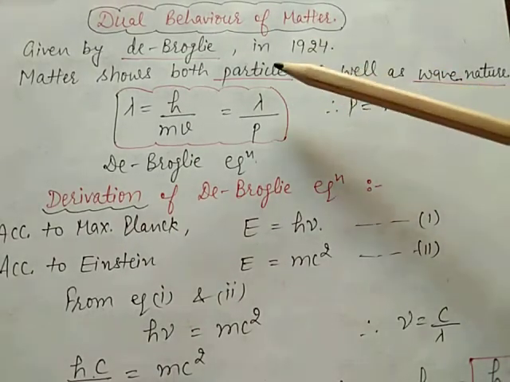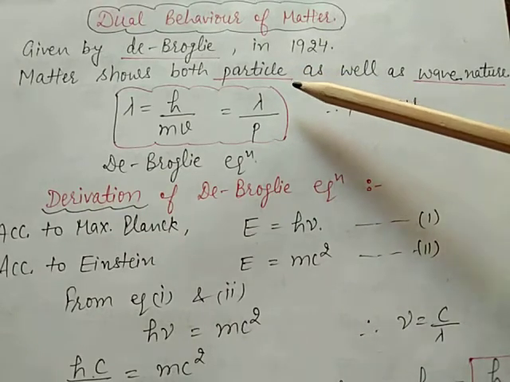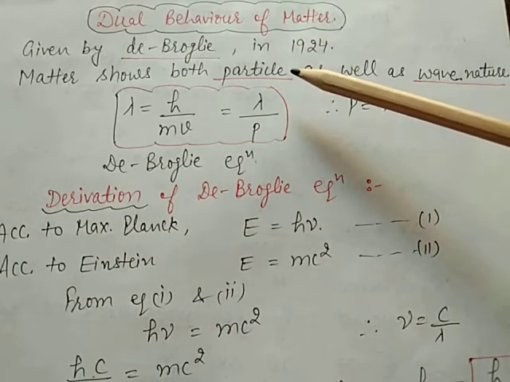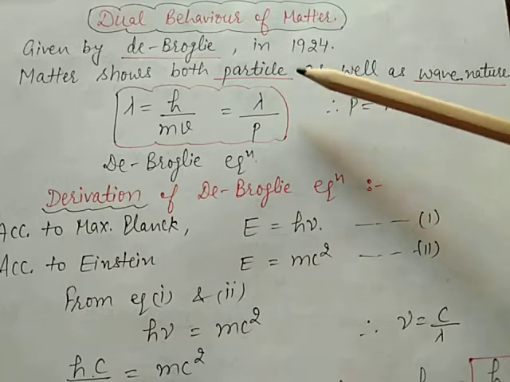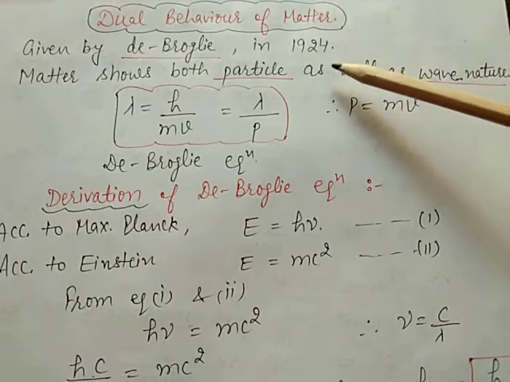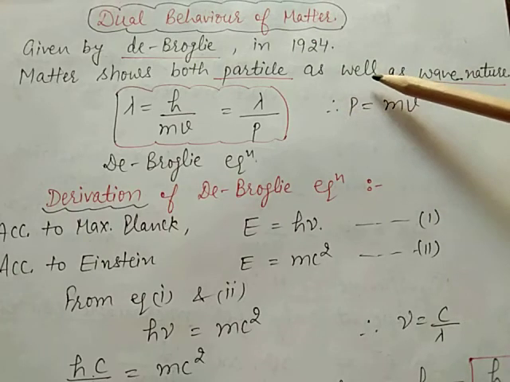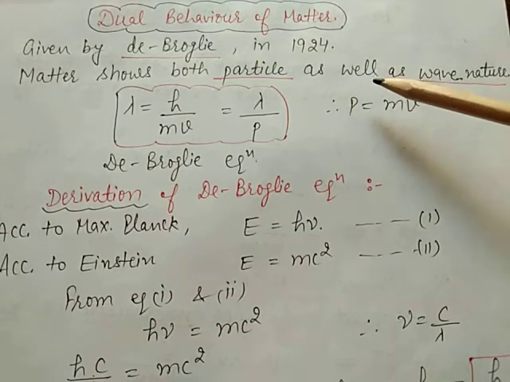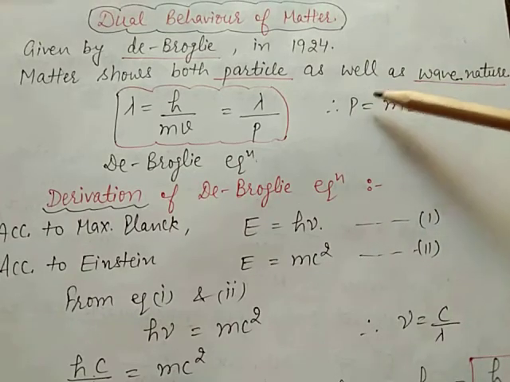It means just like a photon, an electron should also have momentum as well as wavelength. The wave associated with the particle is called matter wave or de Broglie wave.